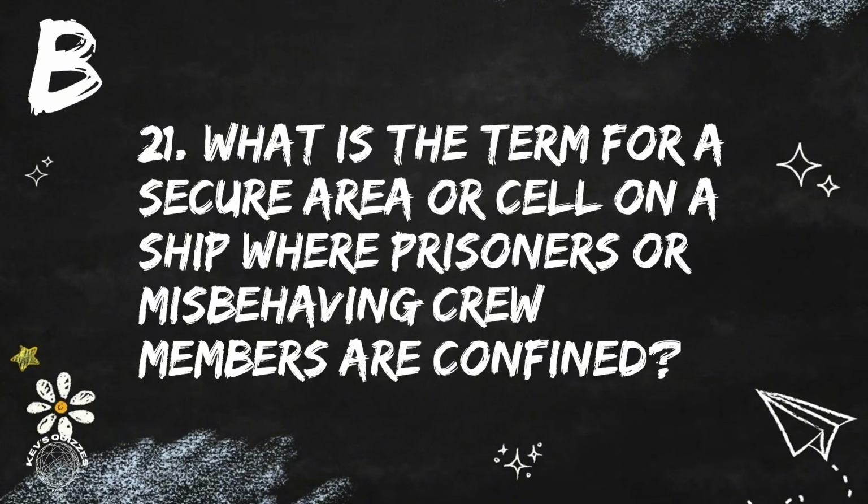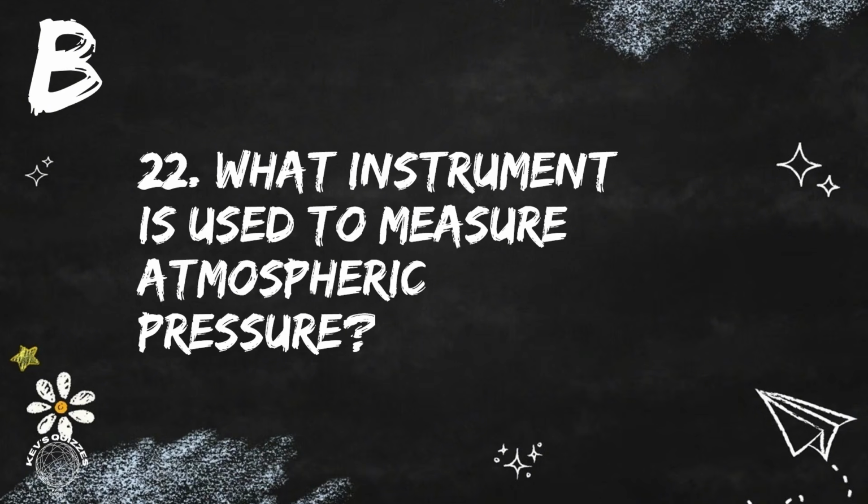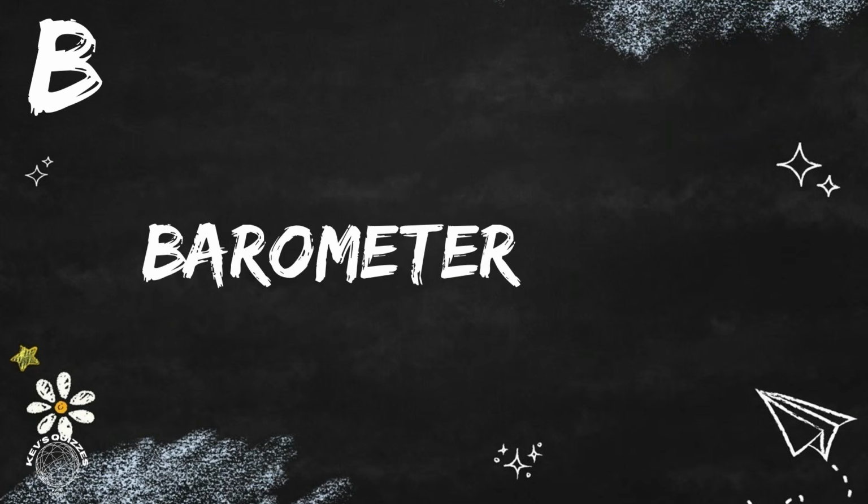Question 21. What is the term for a secure area or cell on a ship where prisoners or misbehaving crew members are confined? The answer is brig. Question 22. What instrument is used to measure atmospheric pressure? A barometer.